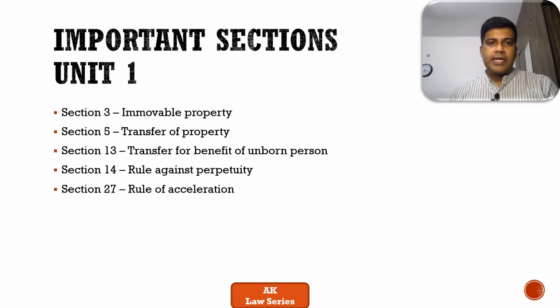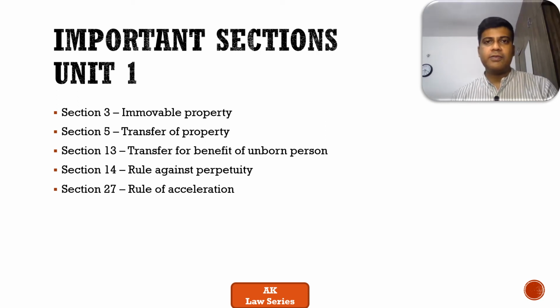We'll move on to the last part, whereby some sections which I believe are important for Unit 1 in TPA, the Transfer of Property Act. Section 3 gives the foundation in terms of what is immovable property, or defines immovable property by highlighting what is not considered part of the definition. Section 5 gives the scope of the TPA Act itself.